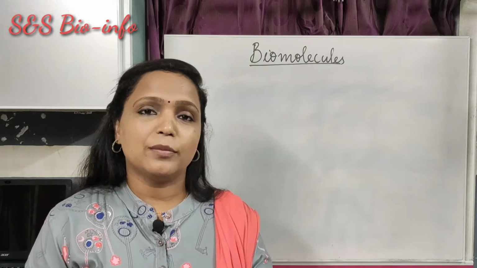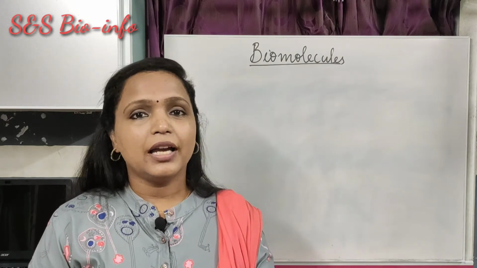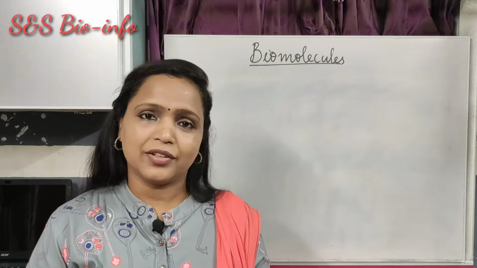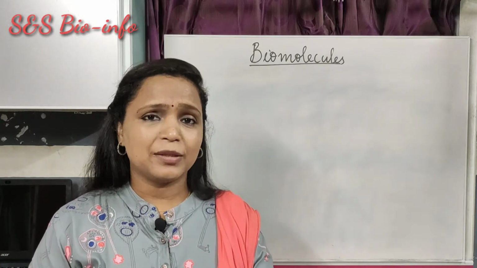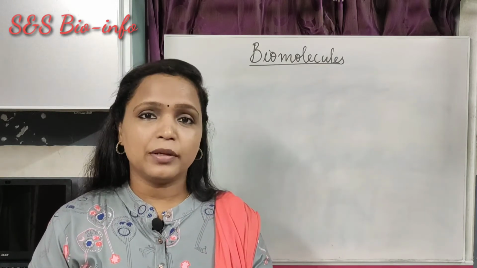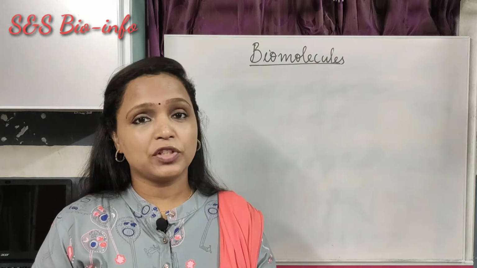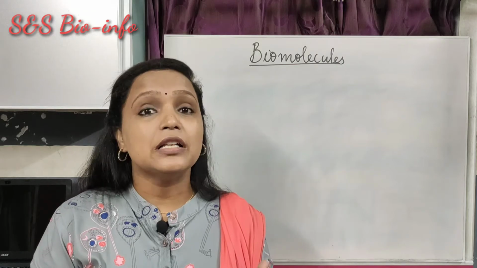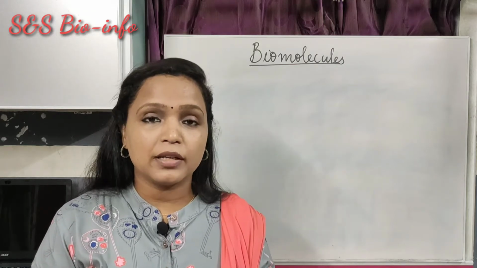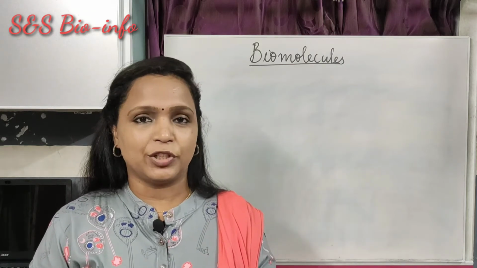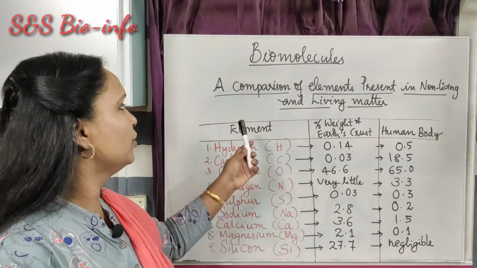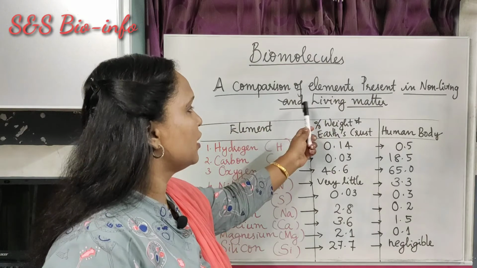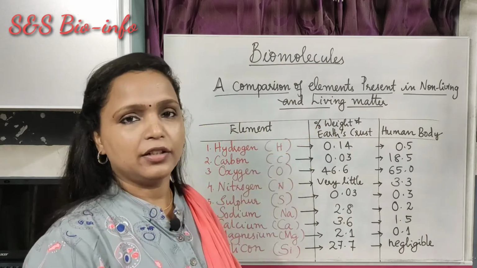The major elements that are found in the living tissue are mainly carbon, hydrogen, oxygen, nitrogen, etc. Similarly, when we examine the elemental composition of the earth crust, it also consists of similar elements that are present in the living tissue. You look at the table now. This table shows a comparison of elements present in non-living and living matter.